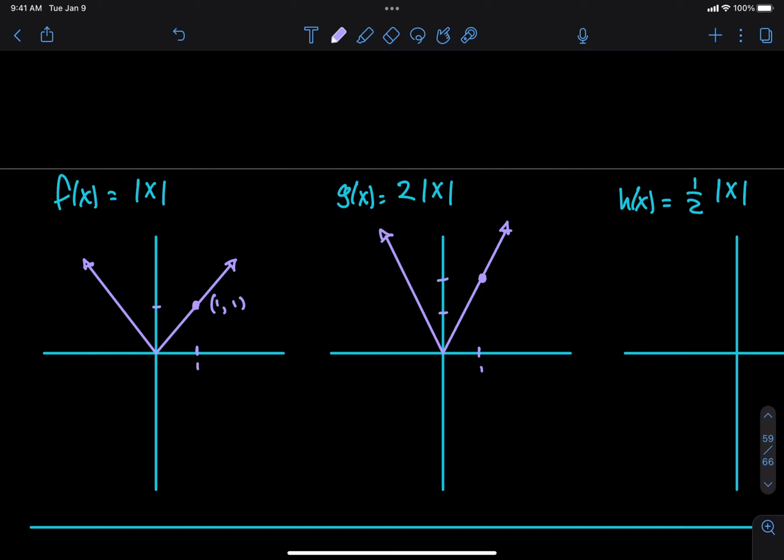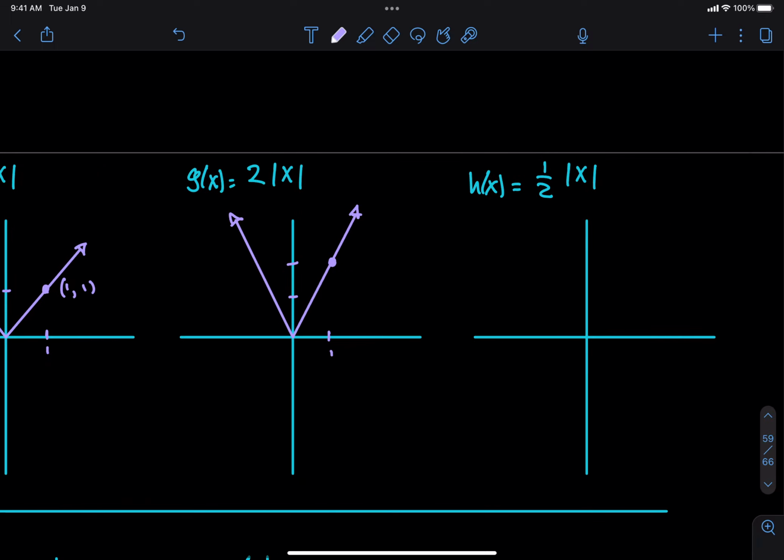So where did I grab with my hands? You could think like, okay, imagine that this was a hand. I'm going to grab here, and I'm going to pull in this direction. Yeah, that's what I'm going to do. All right, so this is the point 1, 2.